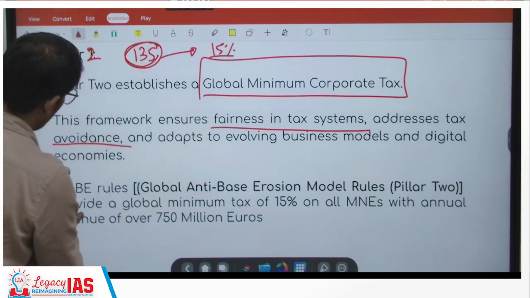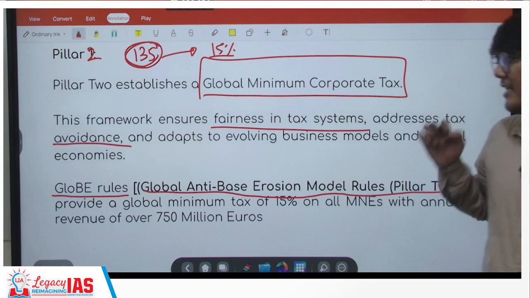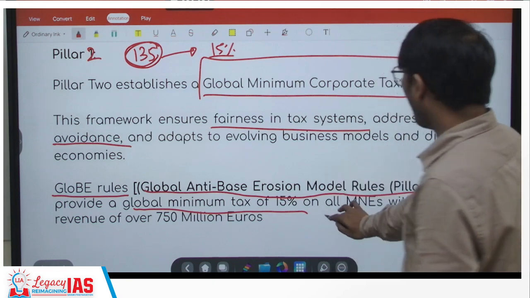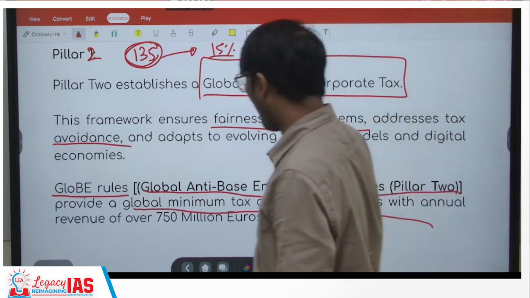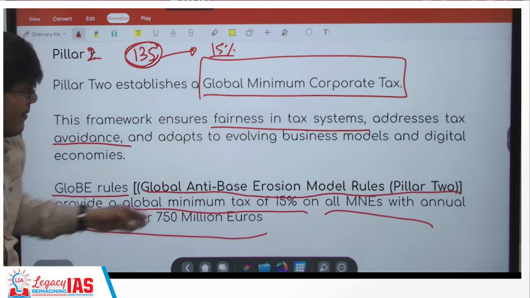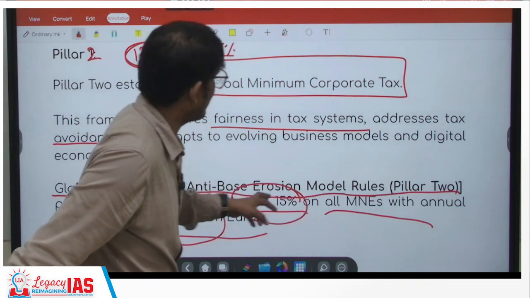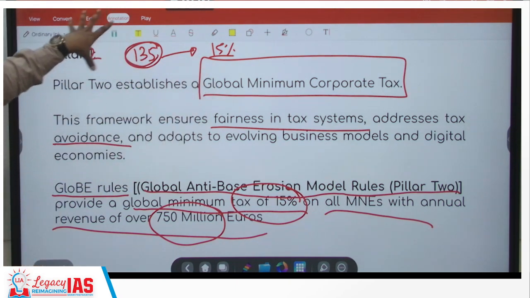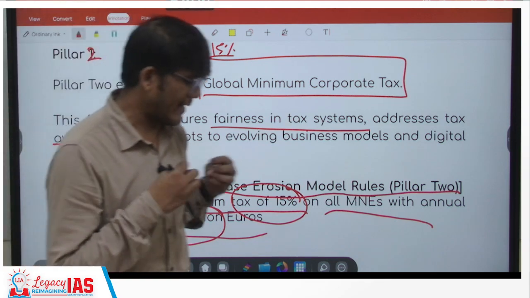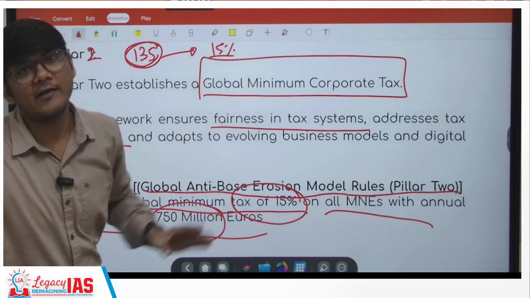Now this comes under the GloBE rules, that is, global anti-base erosion model rules. Global anti-base erosion model rules, which talk about a global minimum tax of 15% on all MNEs with annual revenue of 750 million euros. So there is a threshold: any MNE which has a minimum annual revenue of 750 million would come under the minimum tax of 15% globally, as in throughout this entire 135 plus countries and jurisdictions. So this is what base erosion and profit shifting is, and this is the present effort being taken by the OECD and the G20 countries.